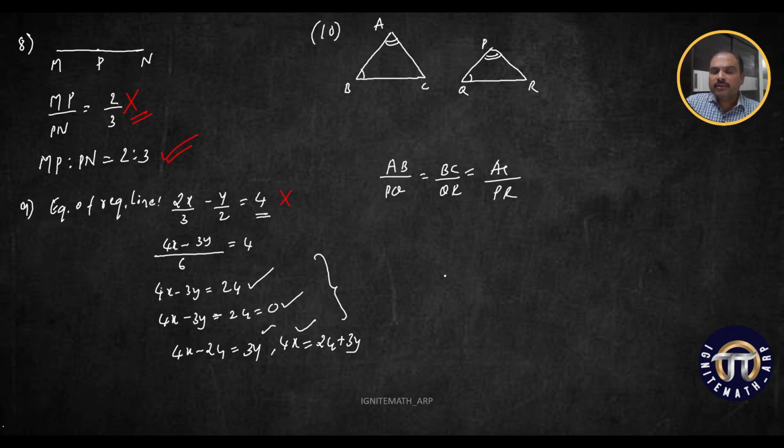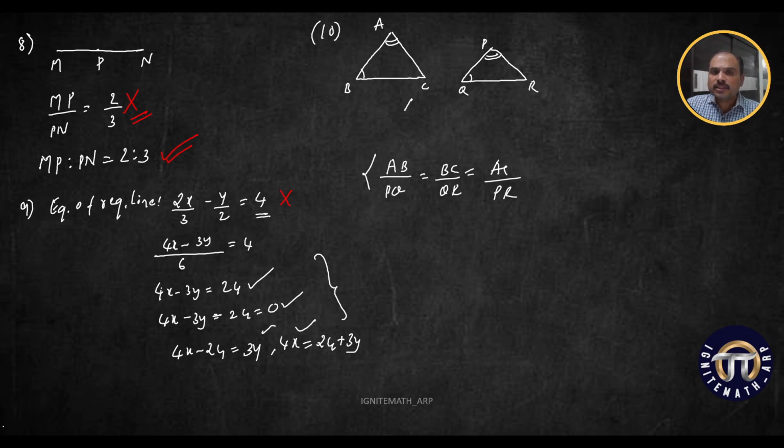Okay, right. Then I will get the required answer. Here also I cannot give you marks. Tell me why. Because you can arrive at the proportional sides only once you prove that the triangles are similar.